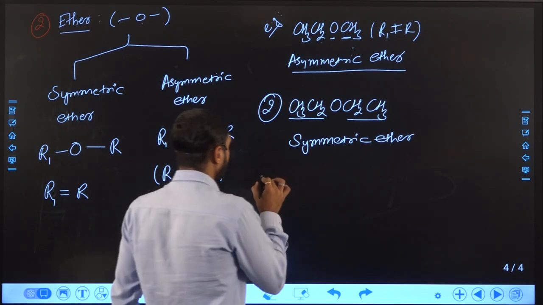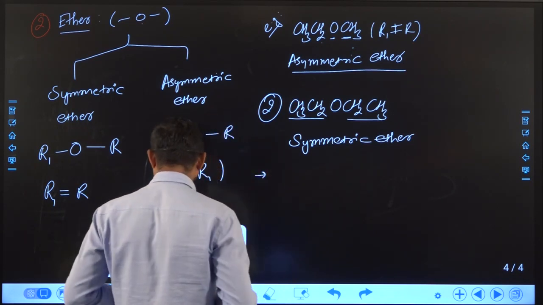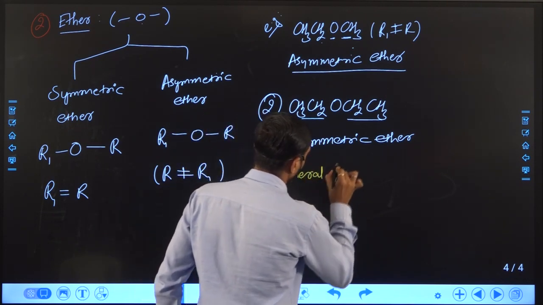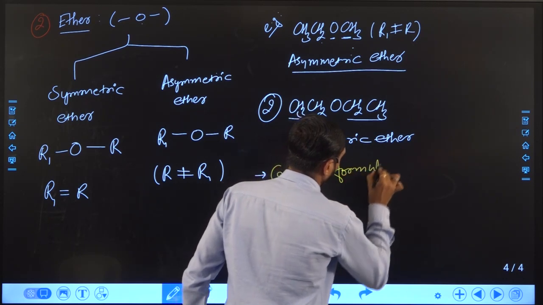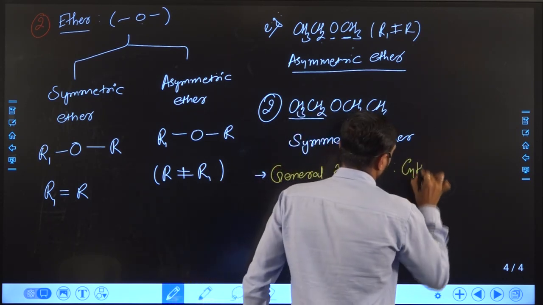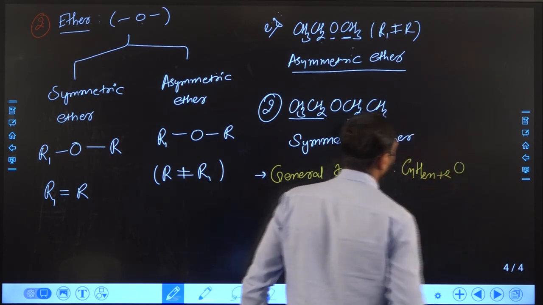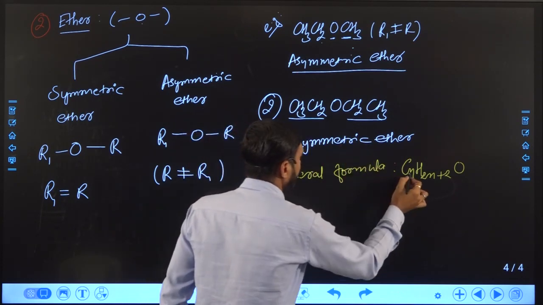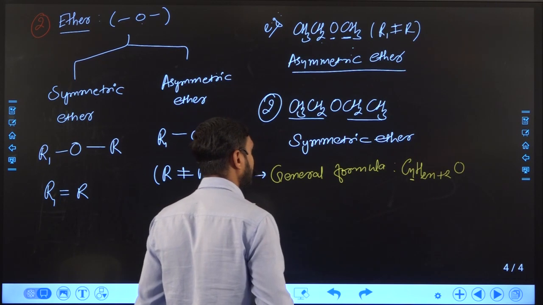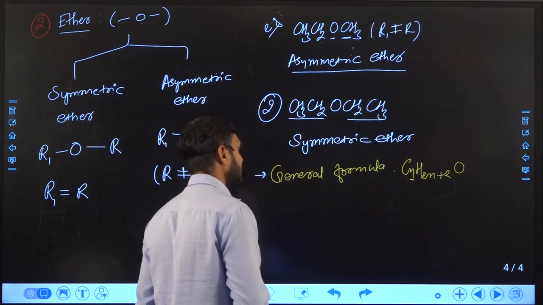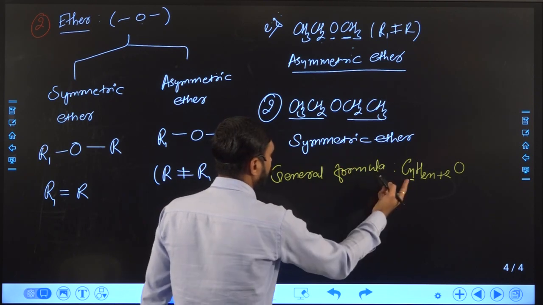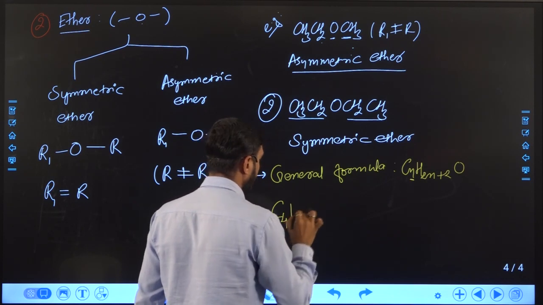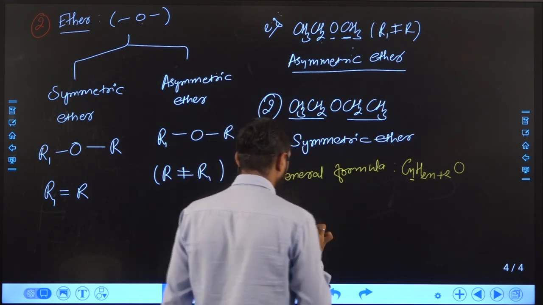Suppose we apply its general formula. The general formula of this compound is CnH2n+2O. If we apply this formula to this compound, here n represents the number of carbons, as we already discussed in our previous class as well. In this compound the total number of carbons is 4, so n is equal to 4.